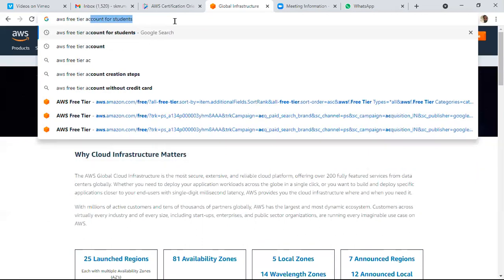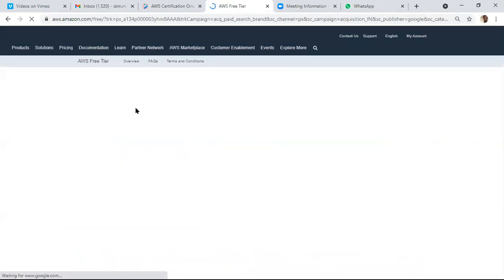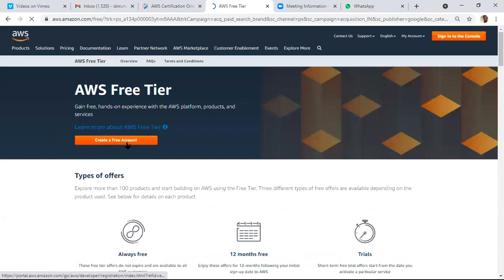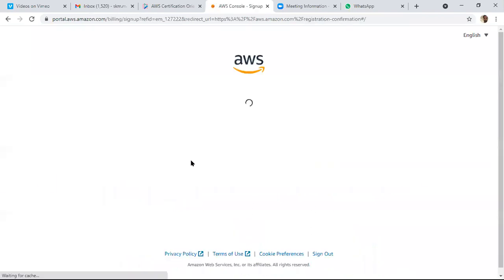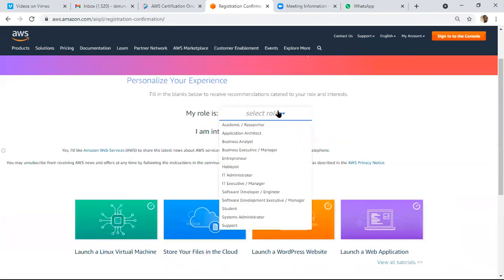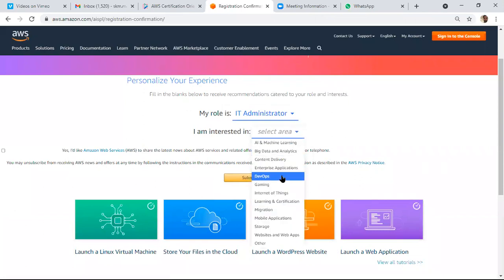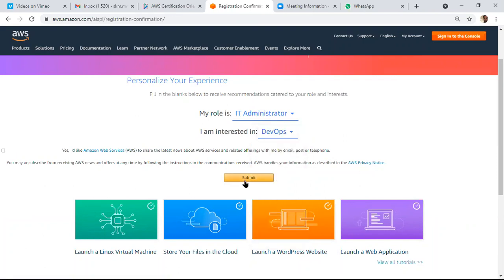Free tier account for students or free tier accounts here. Yeah, create a free account. We can create a free account just by providing some information, personal details, then credit card details. You can select any one role, administrator, or others you can see here. These are the various options, right? Major services, submit.